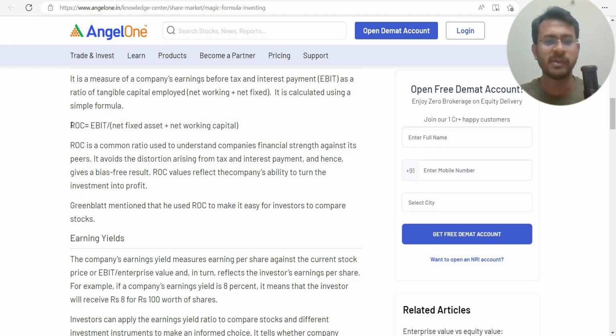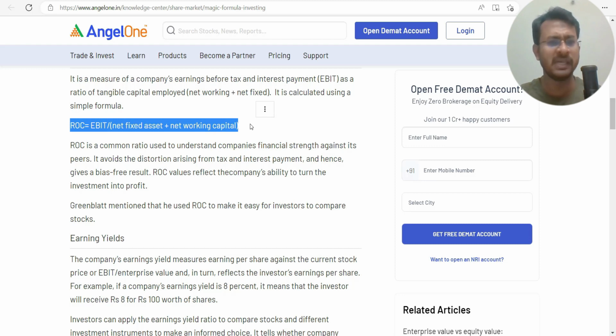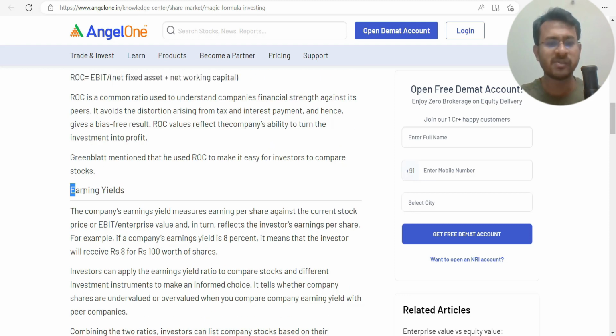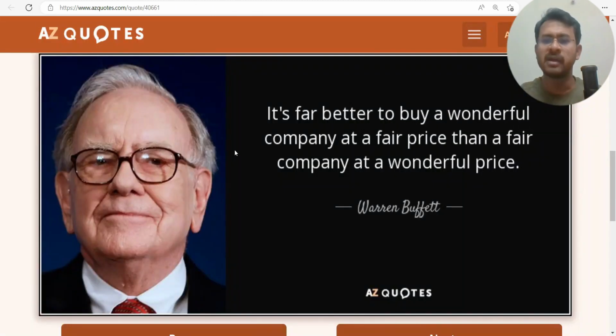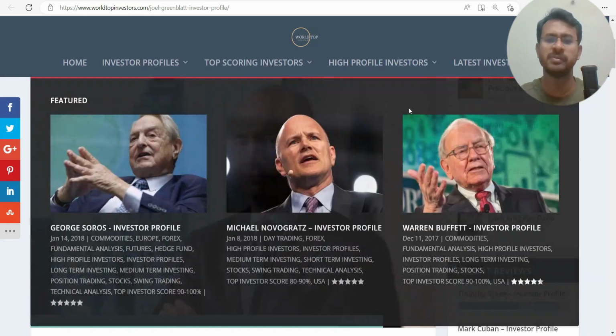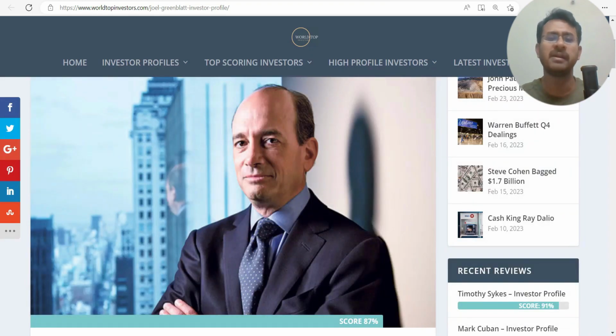So we can see from here, this is ROC, or we can call it ROIC, return on invested capital, the measure of a wonderful company, and earning yield, which is the measure for your fair price. Wonderful company at a fair price: how we are determining the wonderful company, and how we are determining the fair price. So basically, this is what Joel Greenblatt came up with.